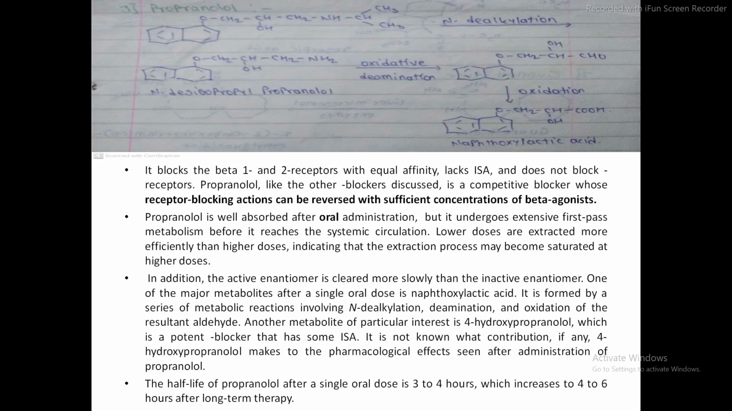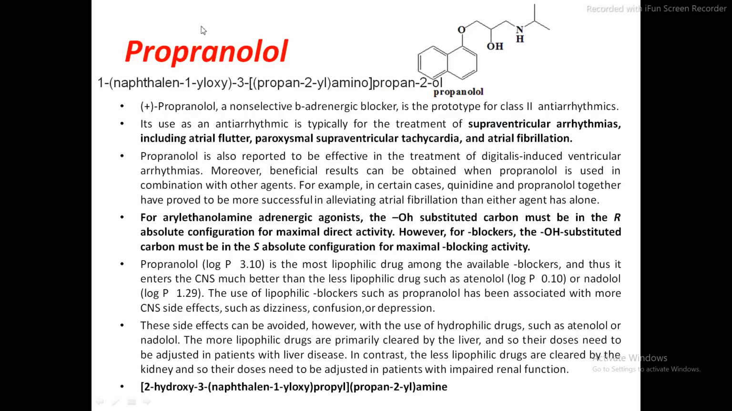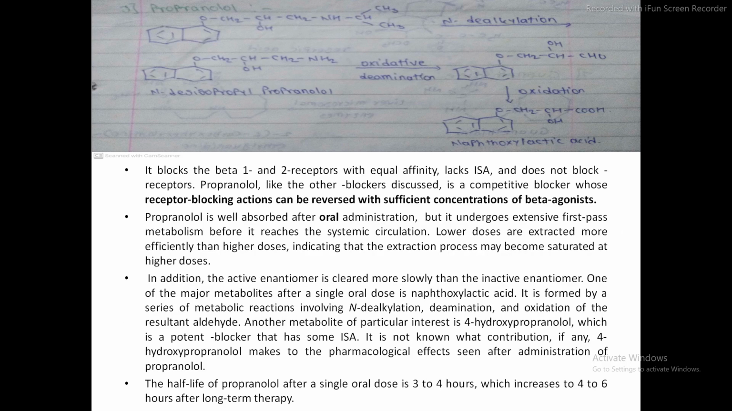Now this is the metabolism of propranolol. This is the structure of propranolol. Here I have mentioned the CHOH. Okay, I think in the sotalol structure it was C double bond O. So it is better in the sotalol and propranolol structures to write it as CHOH instead of writing C double bond O.